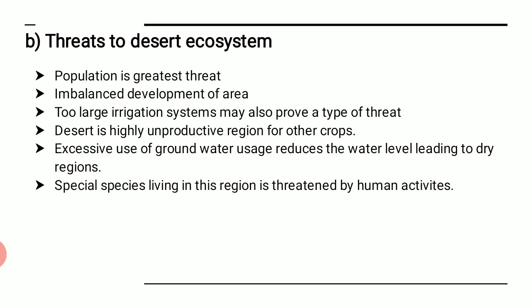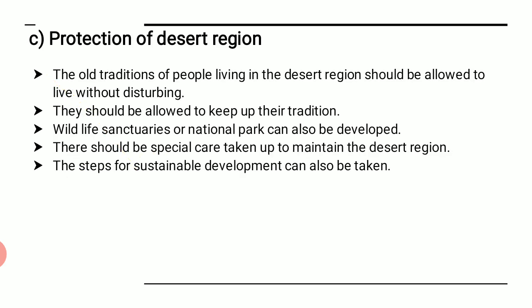Next is that special species living in this region are threatened by human activities. There may be so many human activities which actually harm the desert area. So these are the threats that can be noticed for the desert ecosystem, right? The next and the last one is protection of the desert region. How can we protect the desert region?